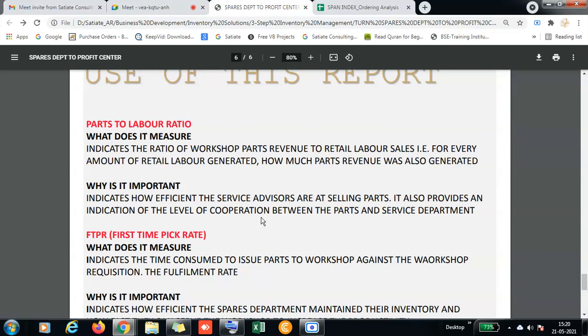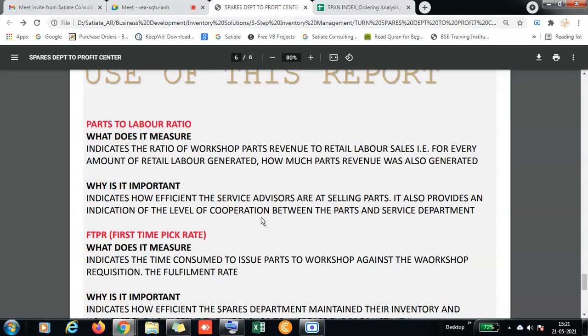Parts to labor ratio. What exactly it means is, it indicates the ratio of workshop parts revenue to retail labor sales. That is, for every amount of retail labor generated, how much parts revenue is also generated. So if you are receiving 1,000 vehicles, for every 1,000 vehicles, what is the EPRO? Let's take an example: 500 you are charging as labor, and against that, what is the parts billed? So for every 1,000 rupees bill, if you are charging 500 as labor and 500 as parts, it will be a 1:1 ratio, the parts to labor ratio you are maintaining.